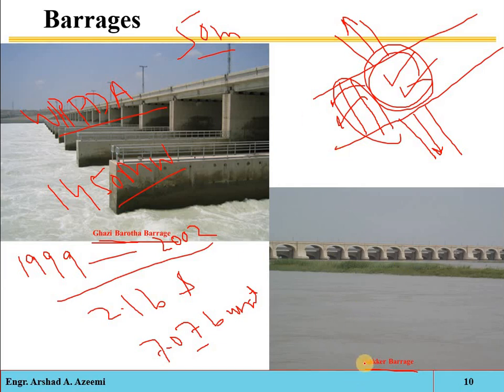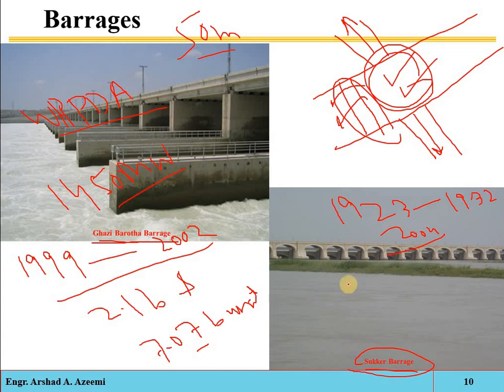Okay, Sukkur barrage, that is also one of the barrages constructed on the Indus River, and remember, this is one of the oldest ones. In 1923 to 1932, that was its construction period, 1932. Okay, but later on in 2004 it was reconstructed. It was not reconstructed, but it was rehabilitated.